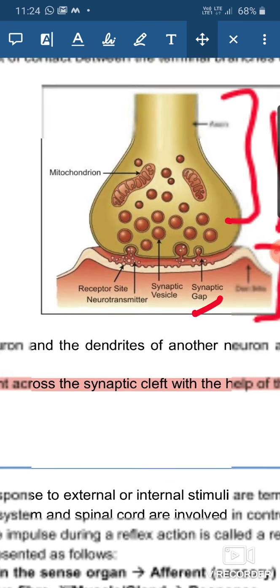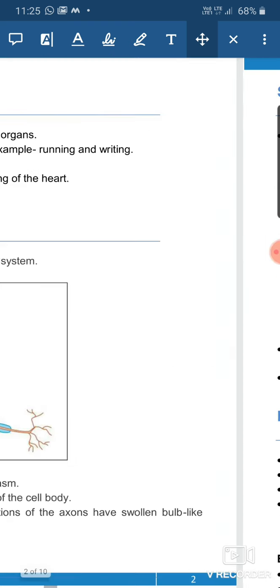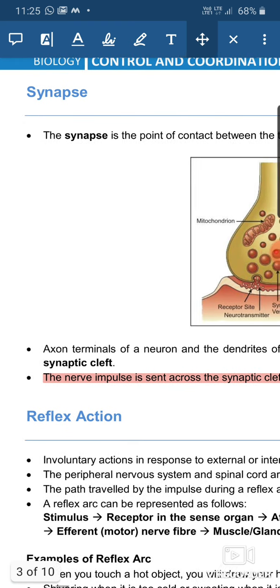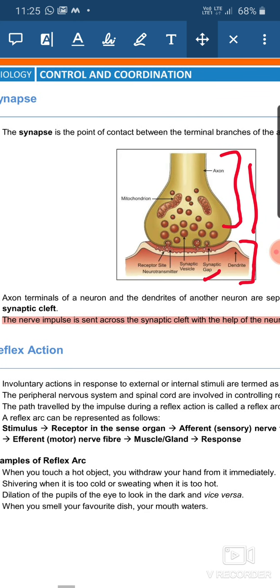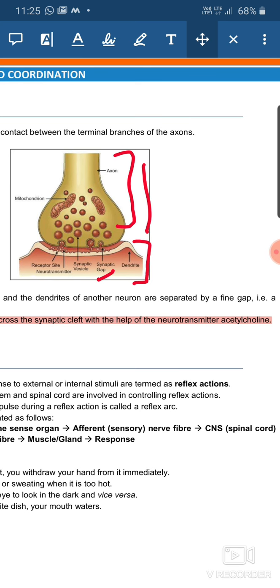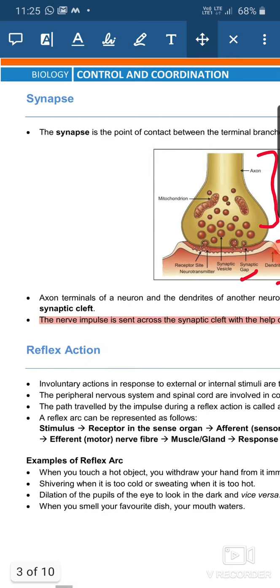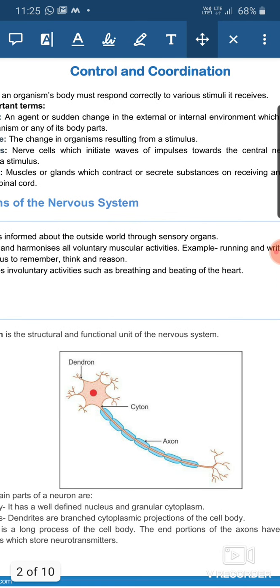So it is because of the neurotransmitter that the nerve impulse is able to be transmitted from one neuron to another. I am reading here, the nerve impulse is sent across the synaptic cleft with the help of the neurotransmitter. The name of the neurotransmitter is acetylcholine. So this is how the nerve impulse gets transmitted from one neuron to another.